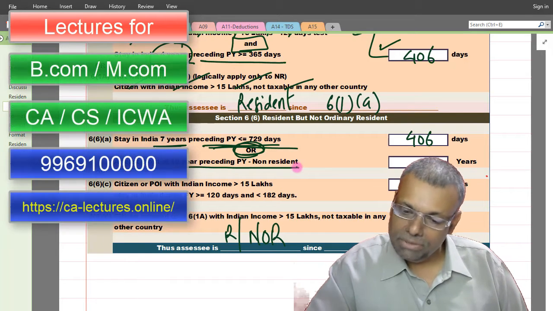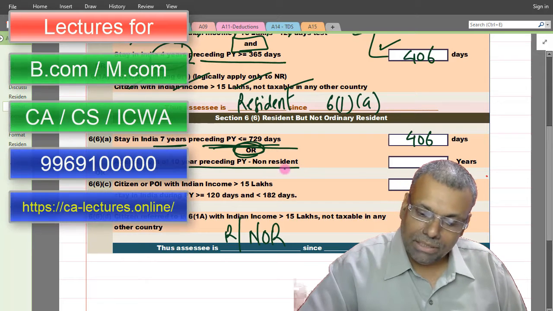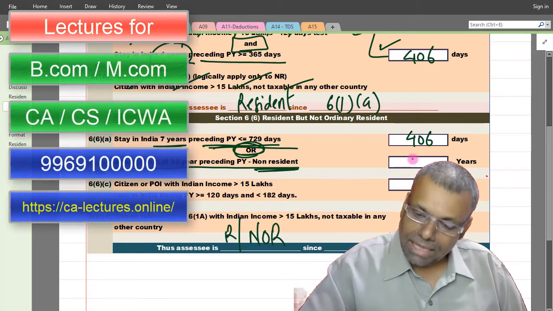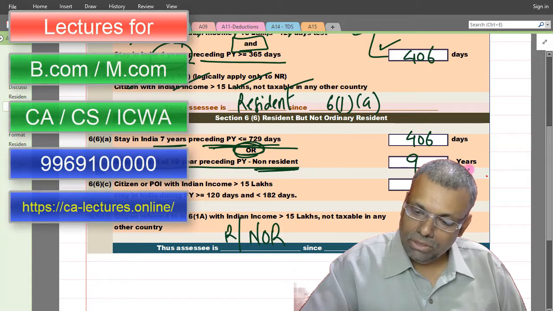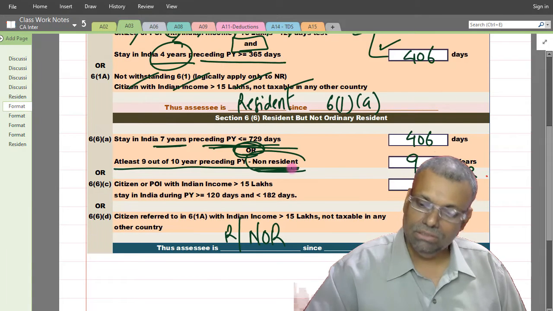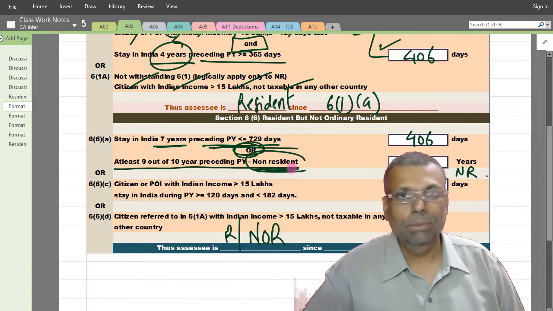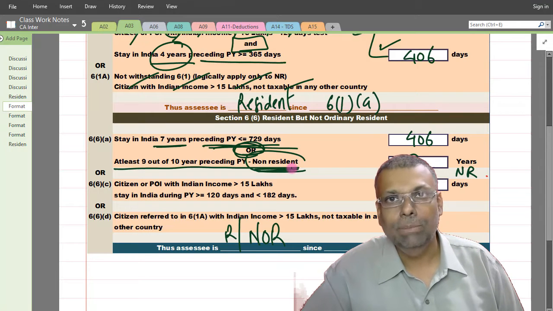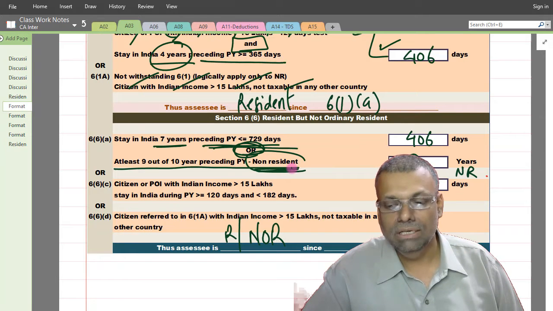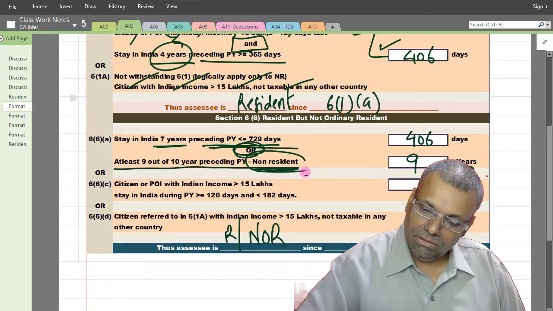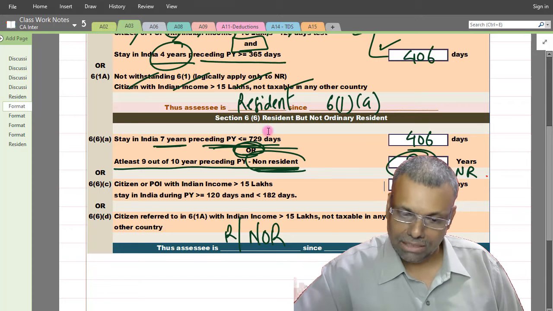Okay, and all the preceding years, even if you want to calculate being a non-resident, I think 9 years that she is going to be non-resident. Probably even that condition is satisfied, but hardly matters since any one condition being satisfied is enough. Now just let me think and tell you about these 9 years calculation.